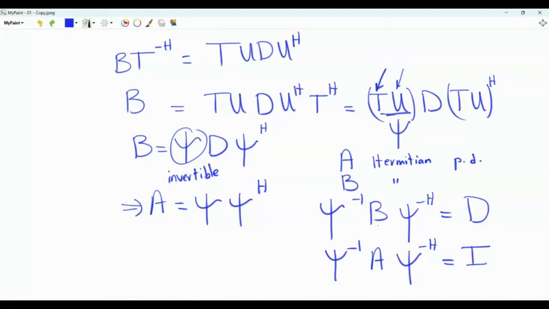Now the question is, what if matrix B is not just Hermitian? What if it is Hermitian and also positive definite? What if B is Hermitian? Okay, so this was needed in this business of simultaneous diagonalization, and also it is positive definite. Let's see.